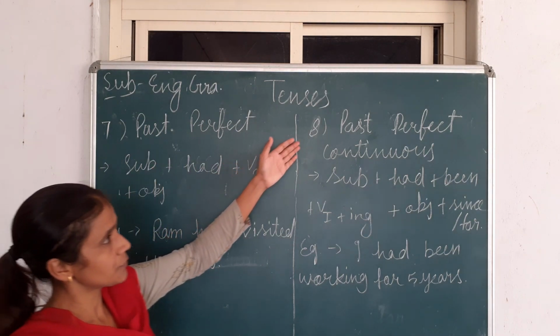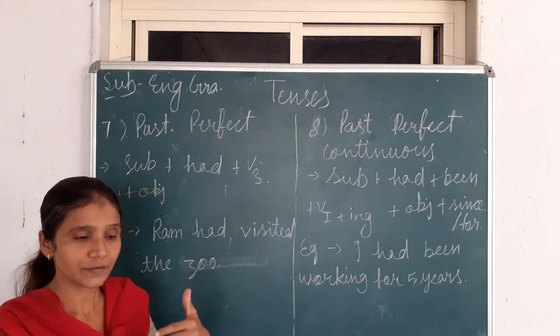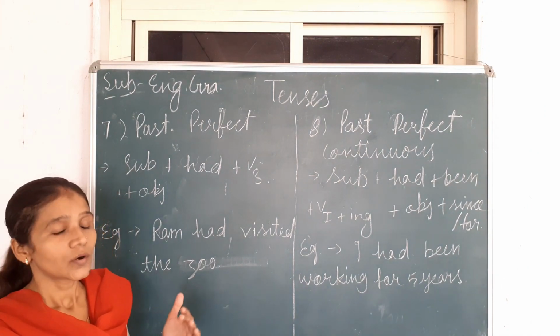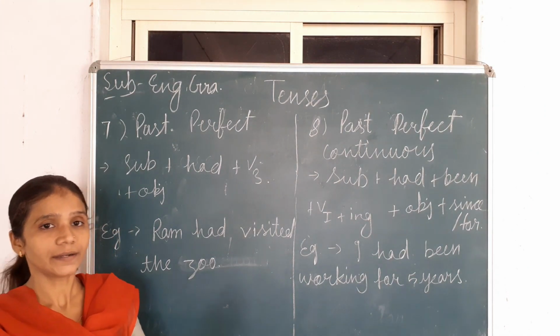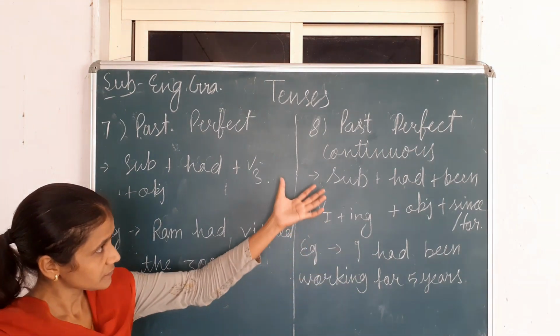Now we'll discuss the past perfect continuous tense. Past perfect continuous tense means when actions already started and are ongoing, unfinished actions.